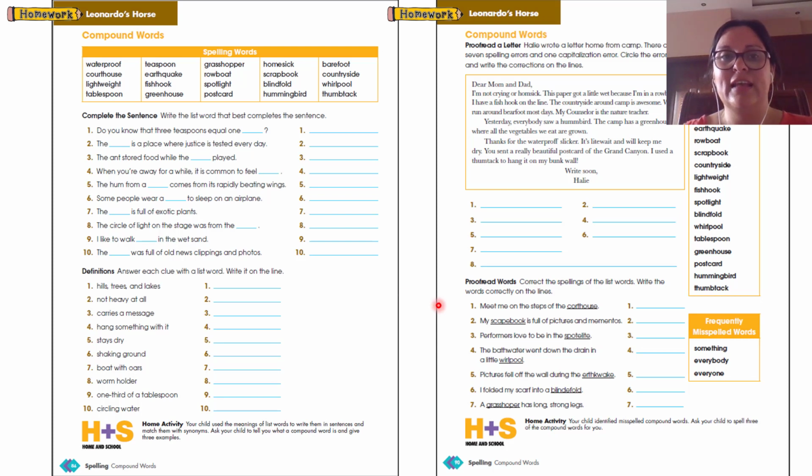And now, guys, here we have Learning Destination, page 86 and 90. Pages 86 and 90 are the homework that you have in the spelling vocabulary. Both of them are related with the spelling vocabulary.